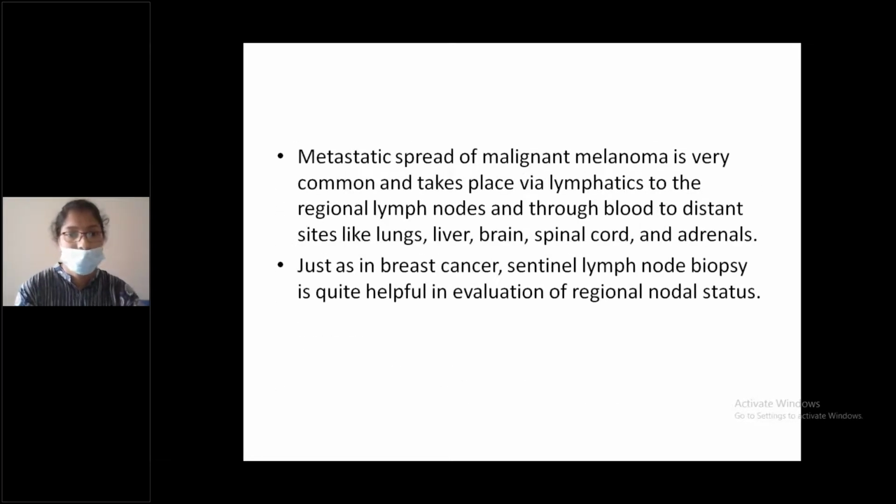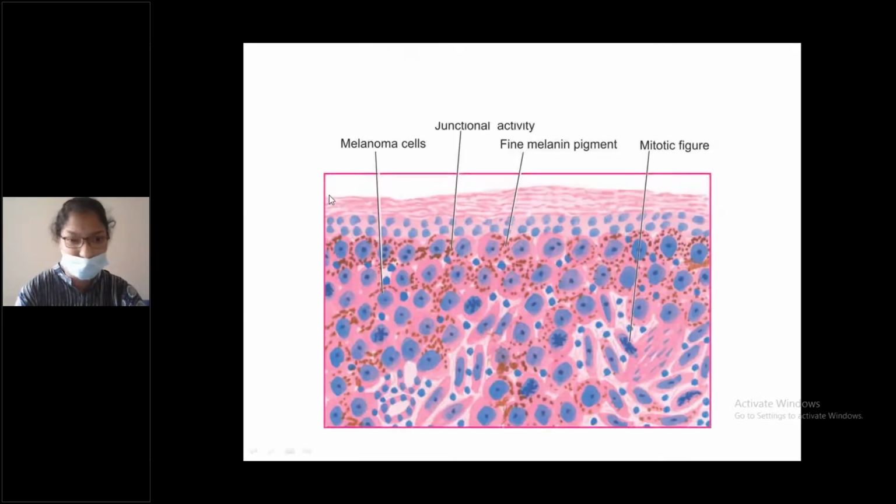See, this is the melanoma, malignant melanoma slide. These are the melanoma cells, which are large polygonal shaped cells with abundant eosinophilic cytoplasm, and there is fine melanin pigment. In benign lesions, there will be coarse melanin granules. Here, in malignant lesions, it is fine melanin pigment. And there is junctional activity at the epidermodermal junction. And there are numerous mitotic figures.